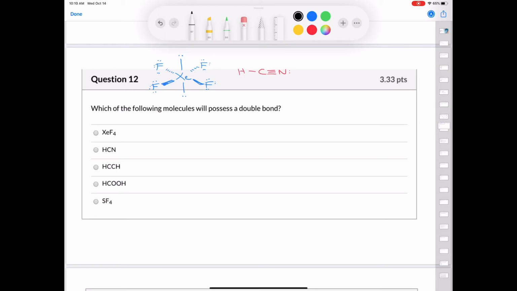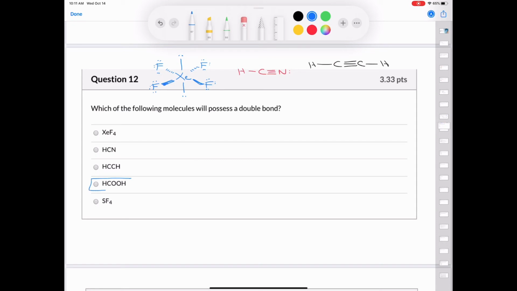So that gives us a total of 8 plus 2, which is 10 valence electrons. We have our carbons attached like this. Hydrogen can only have 1 bond, but carbon has to have 4 bonds. And since it only has 2, we're going to put a triple bond in between the 2 carbon atoms like that. We've used up all 10 electrons, and there is no double bond in this molecule.